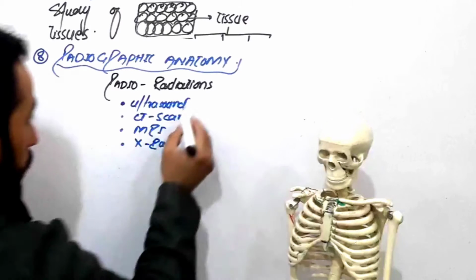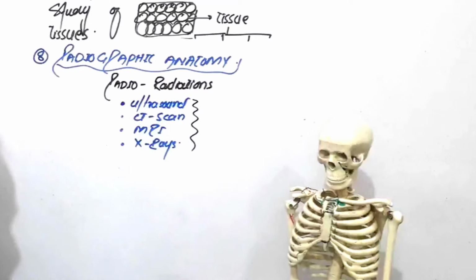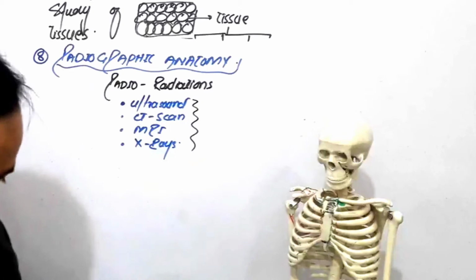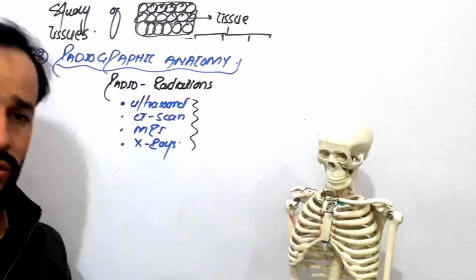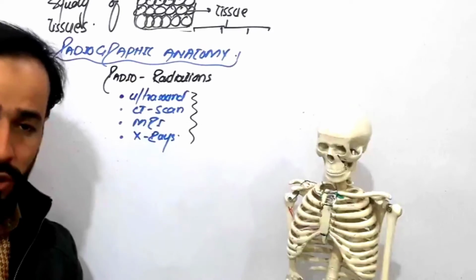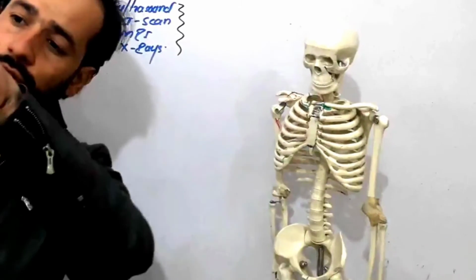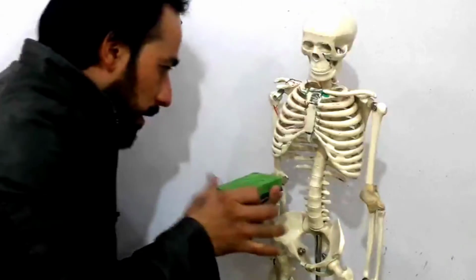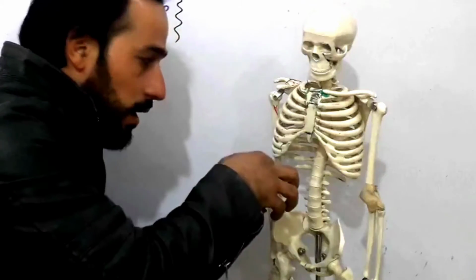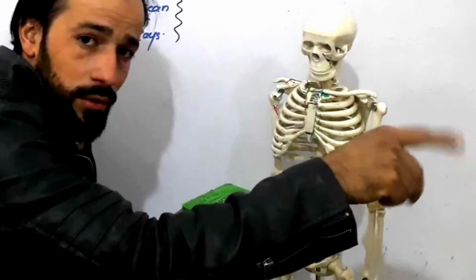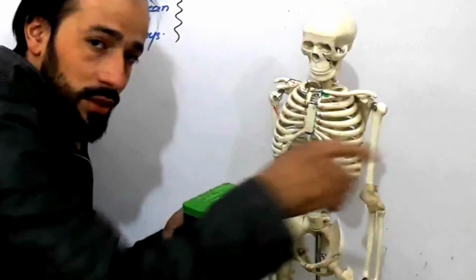Okay, while you are doing all these, you are studying the body through rays. Look what happens when you go to a doctor and you have pain in your abdomen. When you go to a doctor for an ultrasound, he puts the transducer on your abdomen, and from that transducer waves or rays are coming, and these rays are entering inside your abdomen, and he sees all those abdominal structures on his machine, right?